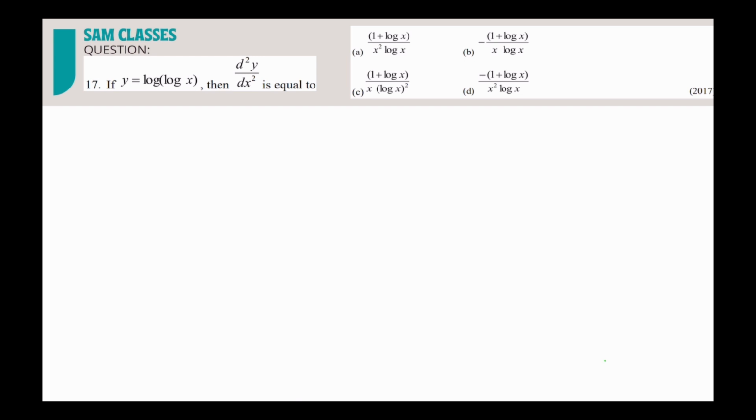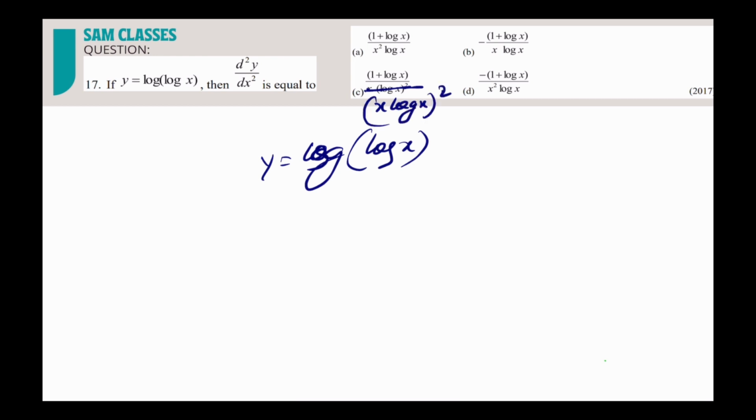We have the common method: differentiate it and double differentiate, get the answer. What is the other method? We won't solve the whole thing. We'll check with the options. If you see in the options, this option, just correct it students, will be x log x whole square.